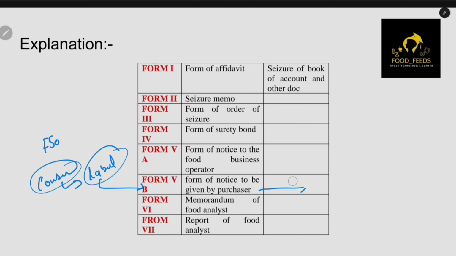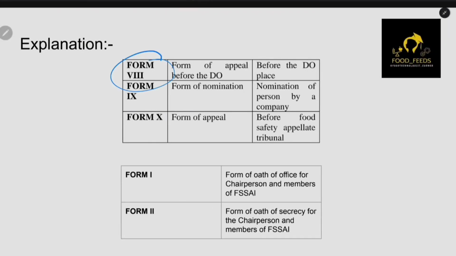Okay, now the FSO's submission to the food analyst will be given in form 6, and the report will be given in form 7, and form 8 is for appealing. Okay, so in case you didn't agree with form 7, you will be appealing with form 8. Then form 9 is for the nomination. For example, if you are a company or something, then obviously you cannot say everyone has made a mistake. So whoever is responsible more, that person will be nominated by the company in form 9, and form 10 is the form of appeal. This appeal will happen before the Food Safety Appellate Tribunal.